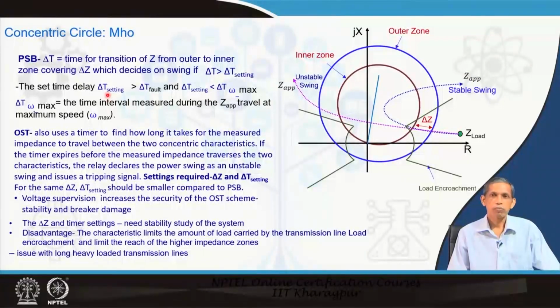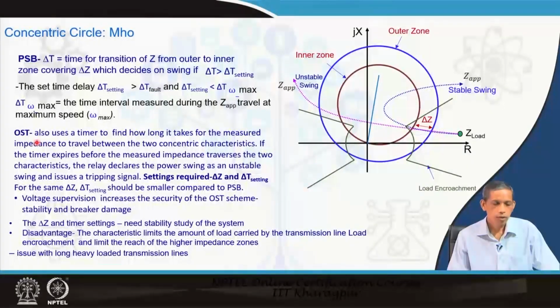So, power swing blocking can be accomplished by having a delta Z between two concentric characteristics, and then we fix a delta t setting depending upon the delta t fault and the delta t for omega max. If at a given instant during swing the relay records a time greater than the delta t setting, the relay ensures that this is a swing situation and power swing blocking can be invoked.